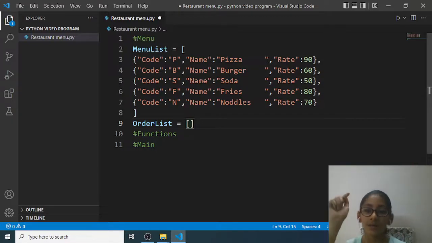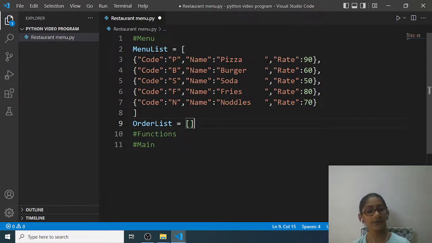And we have pizza. Pizza's rate is 90, burger 60, soda 50, fries 80, and noodles 70.